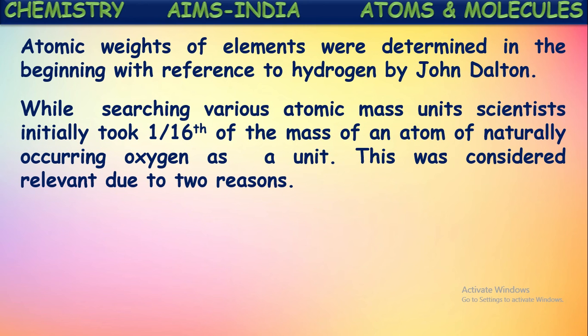Not only that, while searching for various atomic mass units, scientists initially took 1/16th mass of an atom of naturally occurring oxygen as the unit. Not only hydrogen, they even took oxygen's mass as a standard. 1/16th part of the mass of an oxygen atom was considered a standard for the calculation of atomic mass